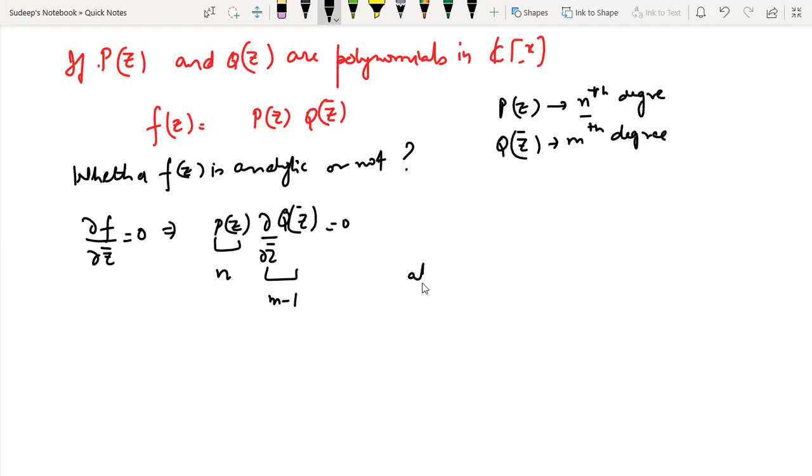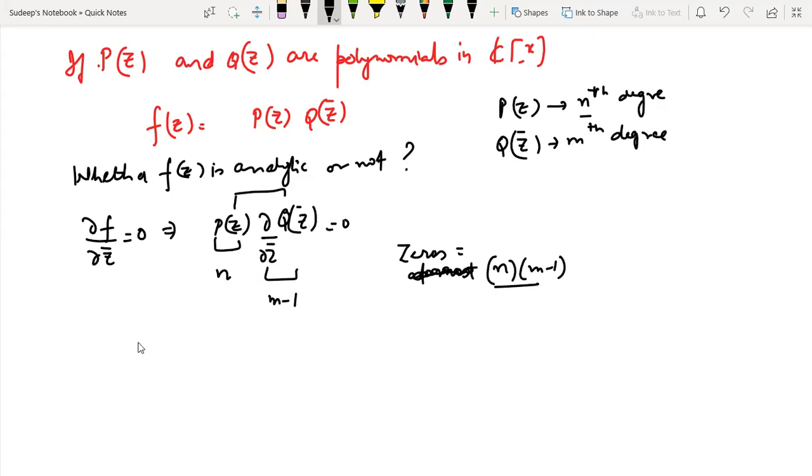So at most, this particular product will have zeros at most n into m minus 1. In fact, you can write that the total number of zeros from this particular product can be n into m minus 1.